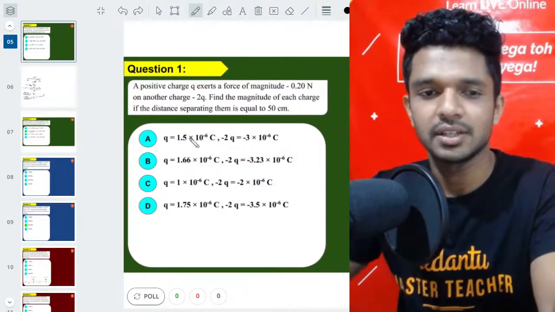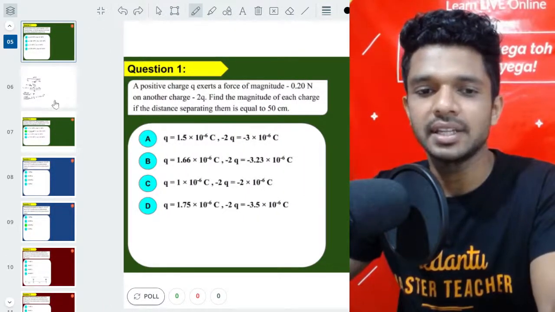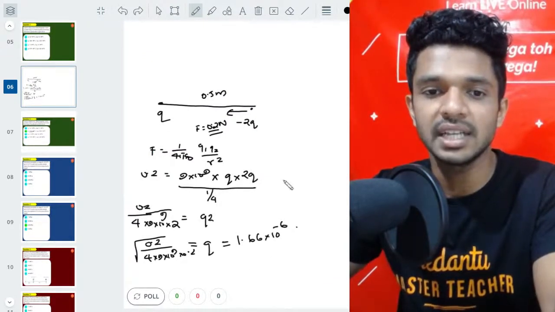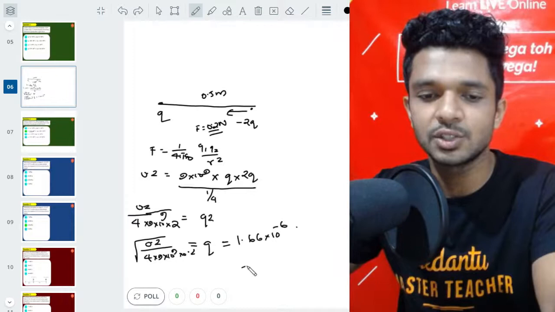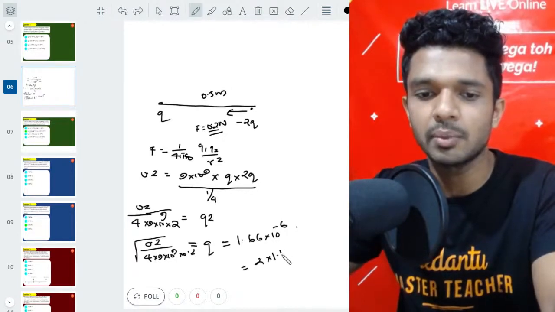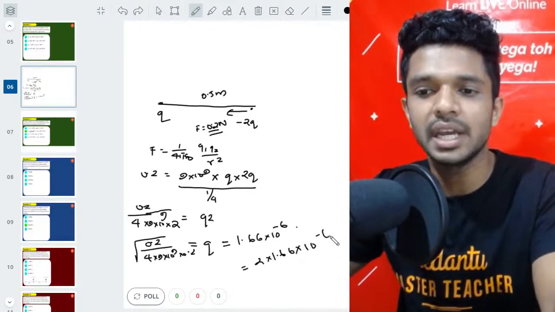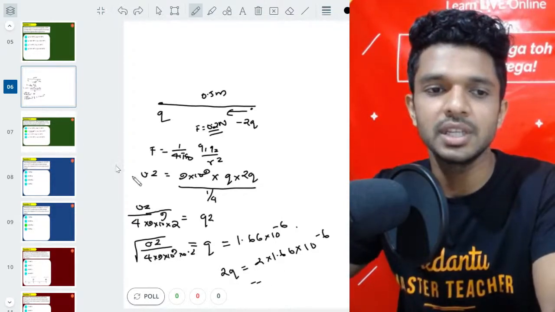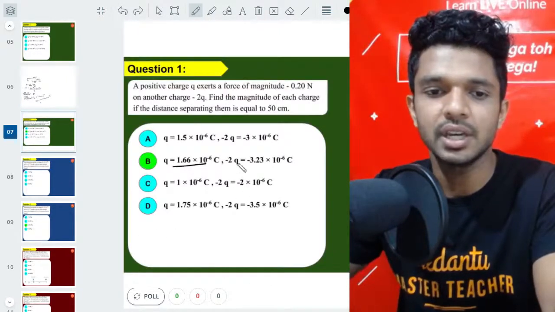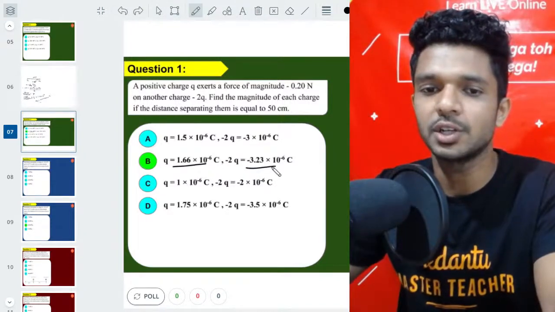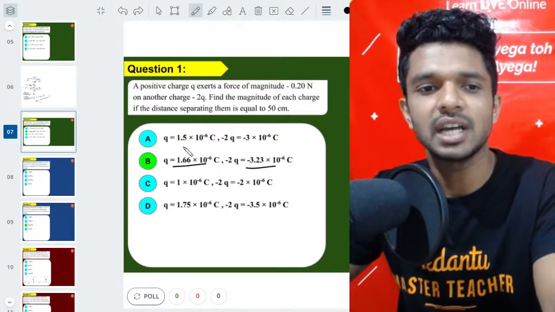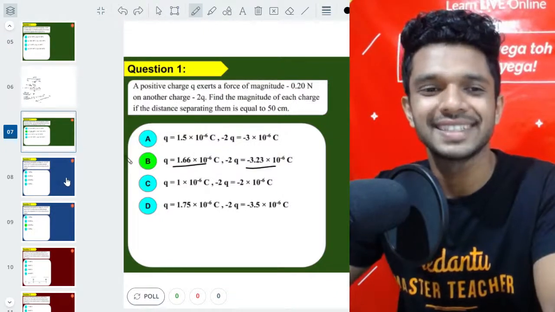Okay, good. So the q value we got is the answer, and the other charge, which one? If one is q, the other charge is 2q, so it is 2 times 1.66 into 10 power minus 6, right? This is 2q. So this is almost going to be 3.22 something. Okay, so 2q is equal to 3.23 into 10 power minus 6. All good, super fine. Shall we jump to the next question?